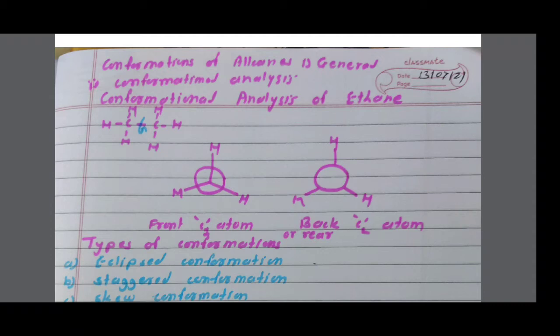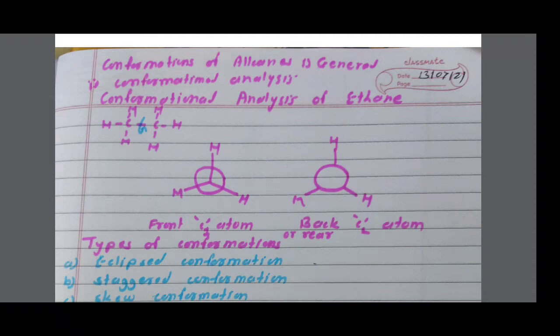The various shapes or structures that a molecule can adopt by rotation about the carbon-carbon single bond are called the conformations. Means conformational isomers form due to the rotation of the carbon-carbon single bond. Here optical isomerism is observed due to the presence of an asymmetric carbon atom. Geometrical isomerism is observed due to the presence of a carbon-carbon double bond. In case of conformational isomerism, there is rotation around the carbon-carbon single bond.